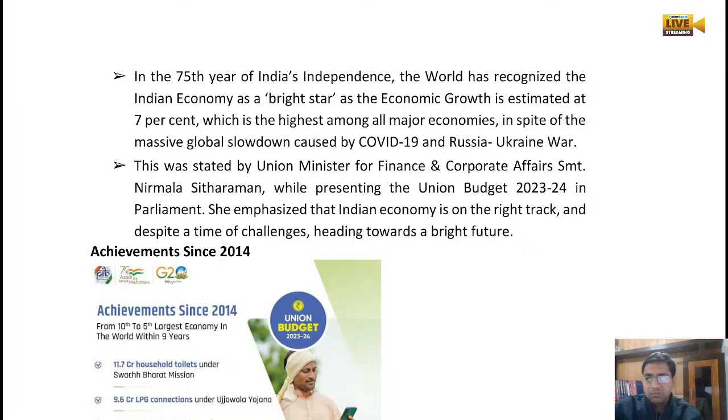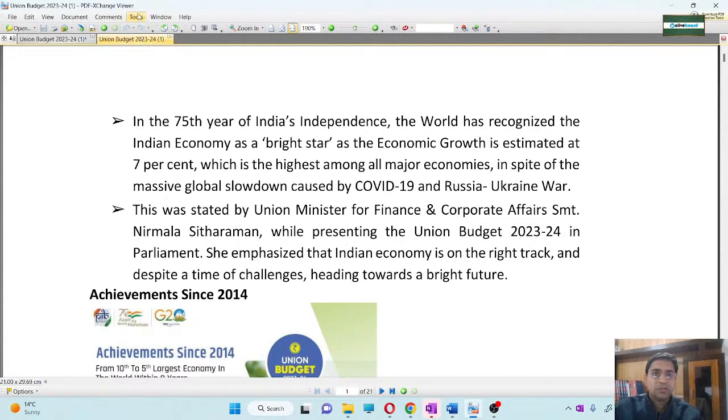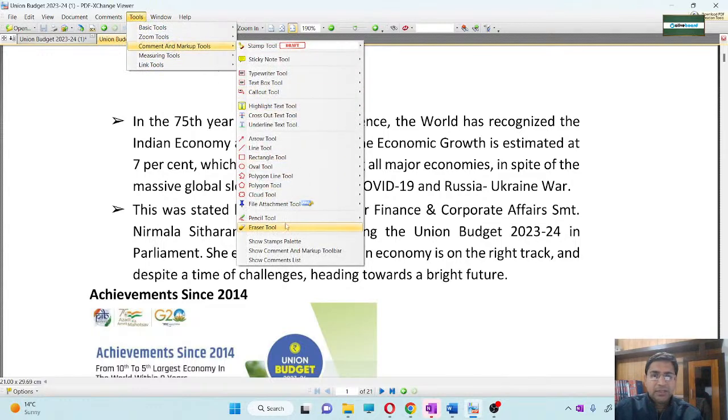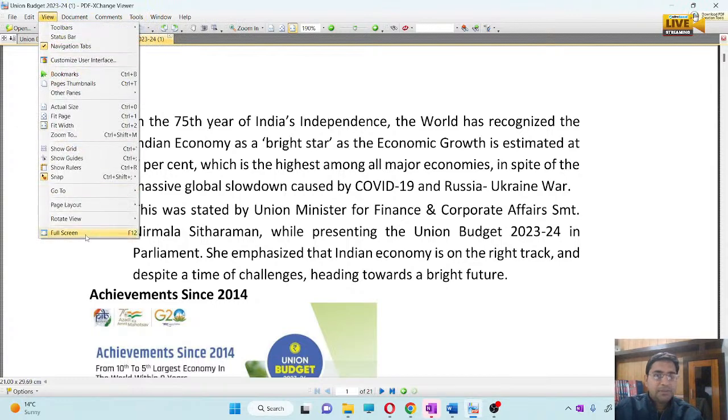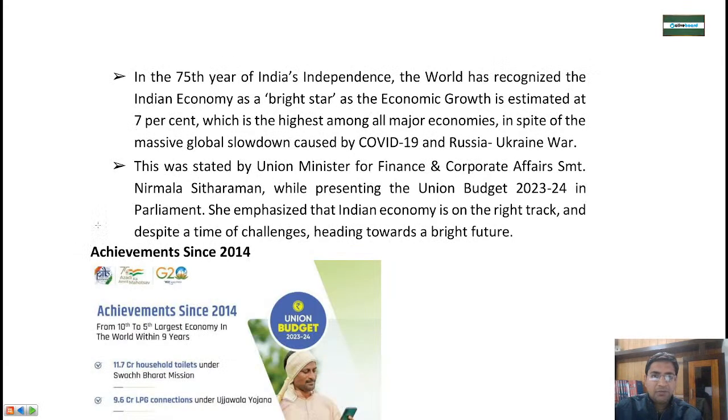If we compare the various economies of the world, India is the brightest star in terms of economic growth, and we are estimating that our economic growth will be 7% this year. 7% is a very good number from an economic perspective.